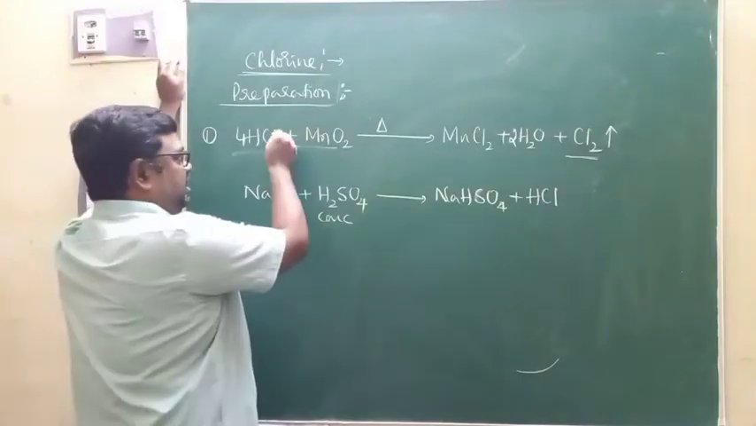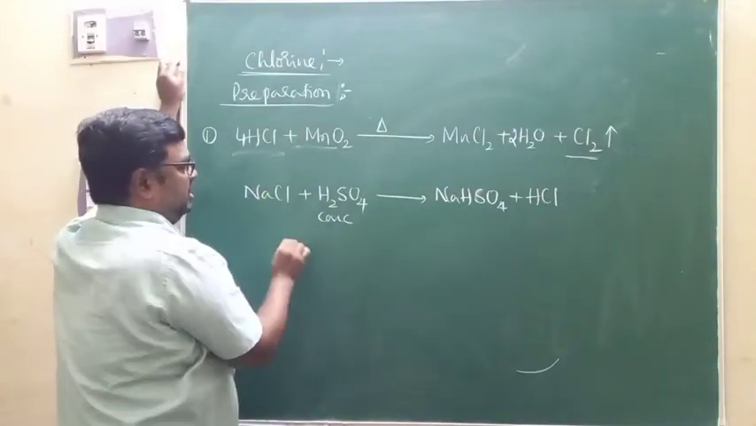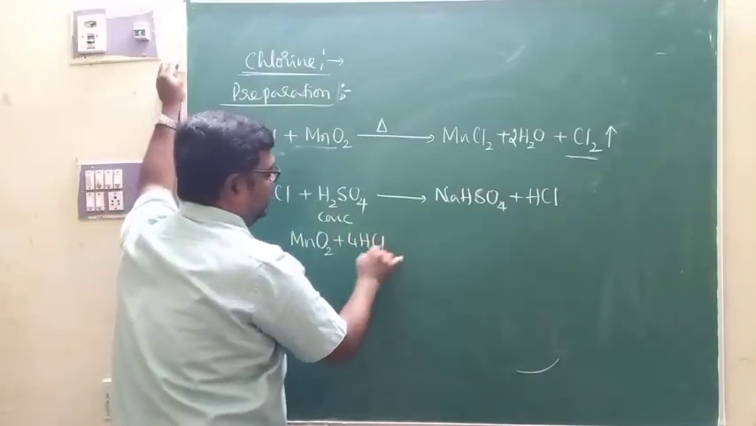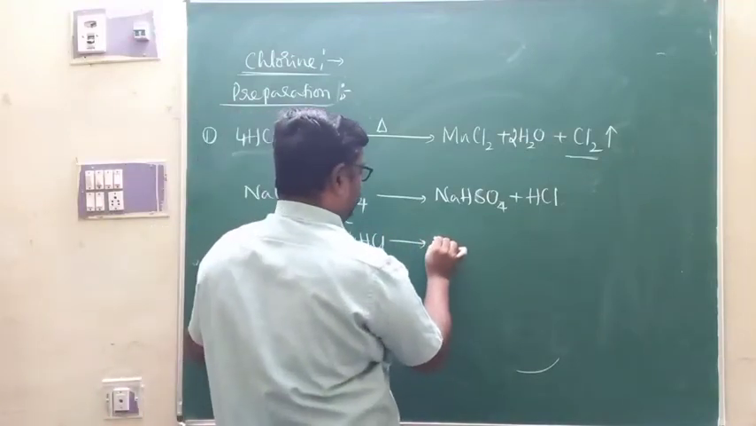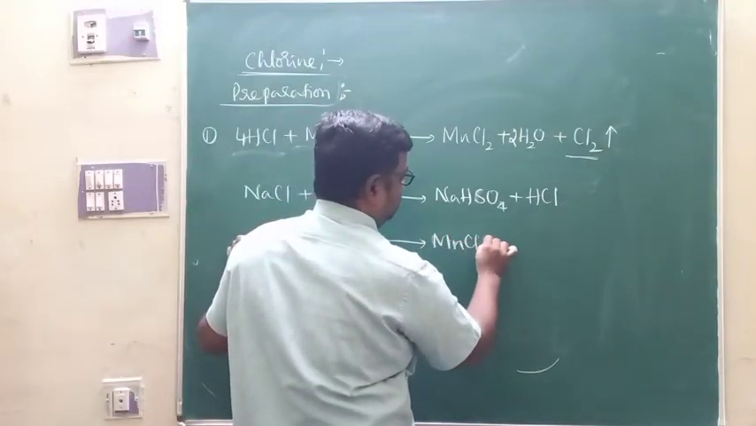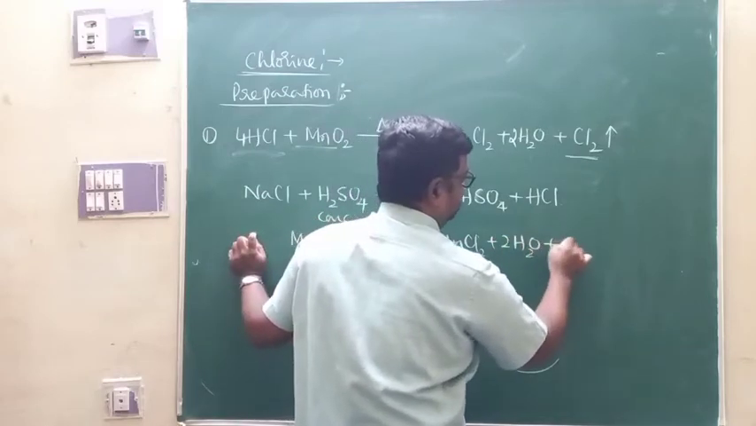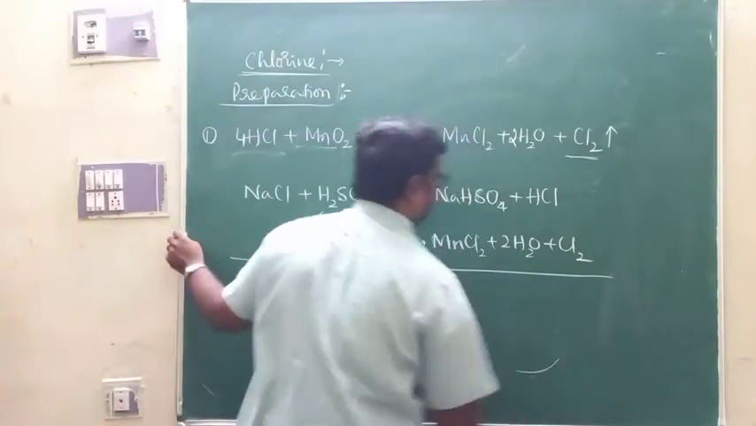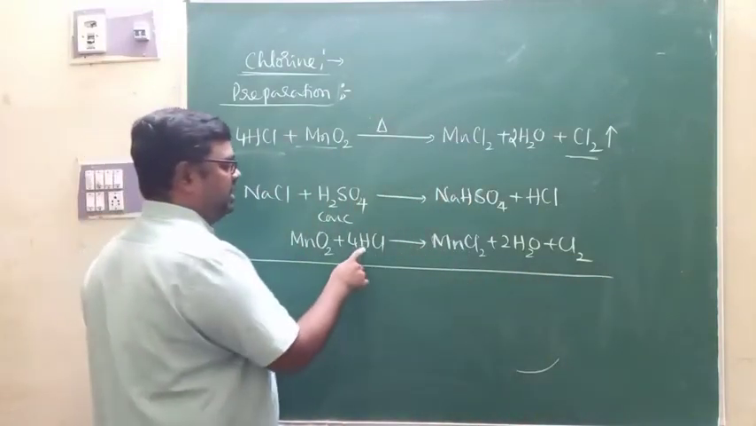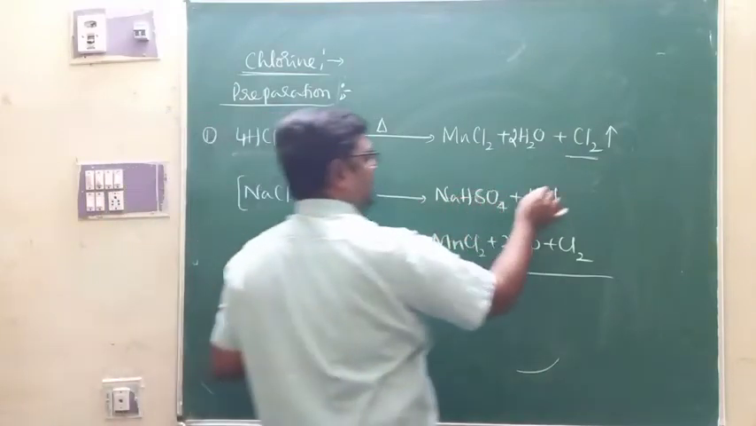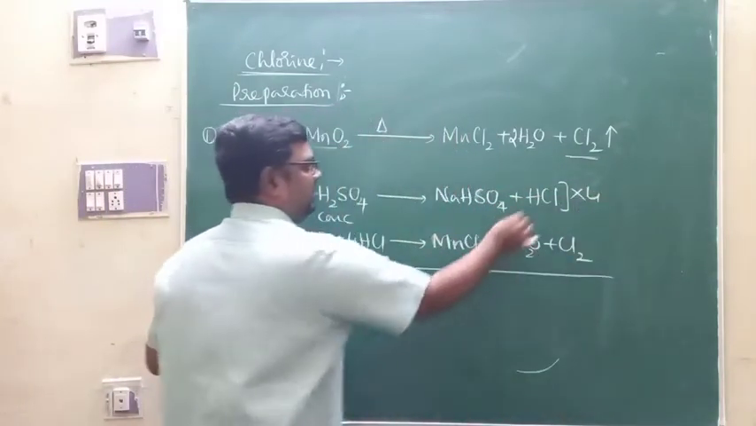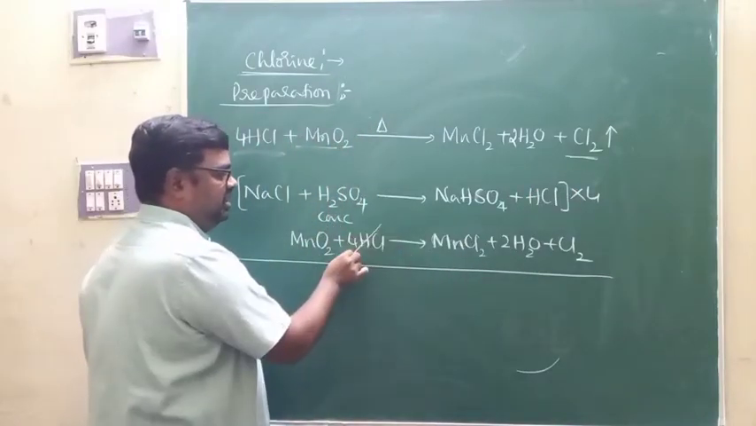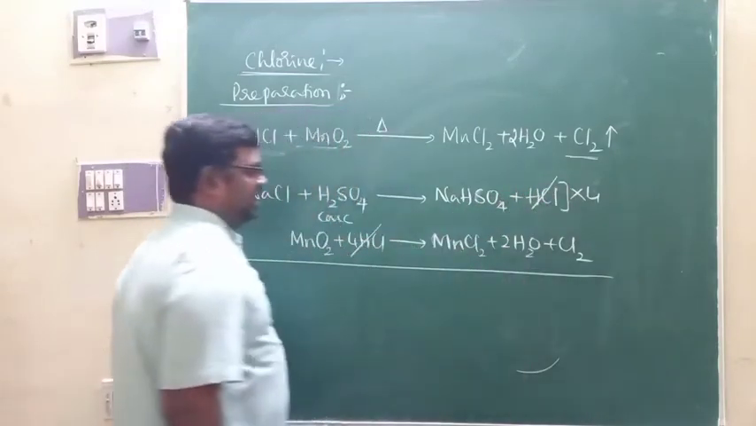Therefore, if I combine these two reactions, look at this: MnO2 plus 4HCl. This reaction is combined. Then you are going to get MnCl2, 2H2O, and of course plus Cl2. You add the reactions and cancel the common terms. HCl appears in the reactant side and HCl in the product side, so they get cancelled.